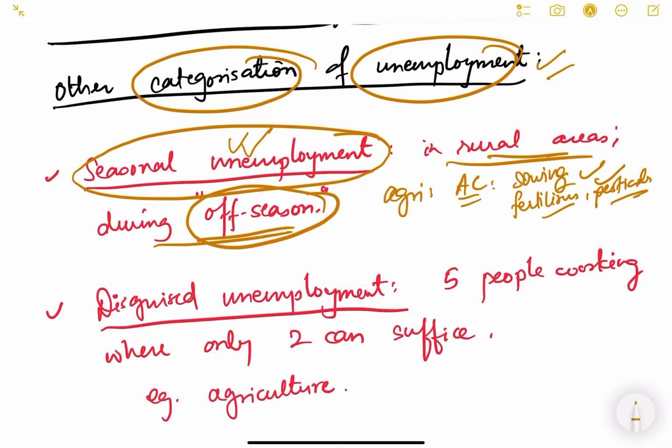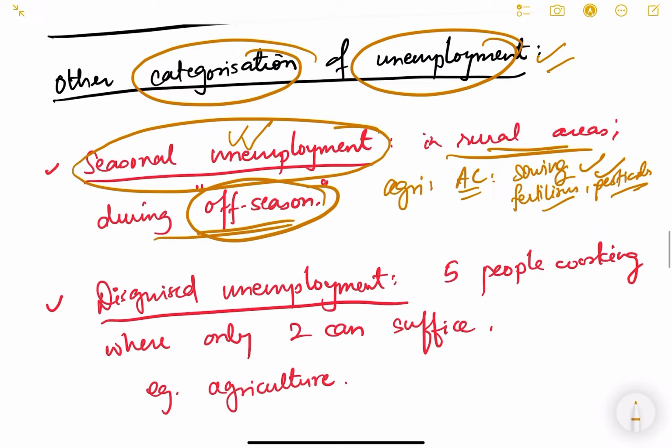Even in urban areas, a lot of seasonal jobs are available. For example, during Diwali, a lot of jobs are available in firecracker godowns, and in mithai shops, in sweet shops, and so many different places. But once Diwali is over, they don't have any employment.